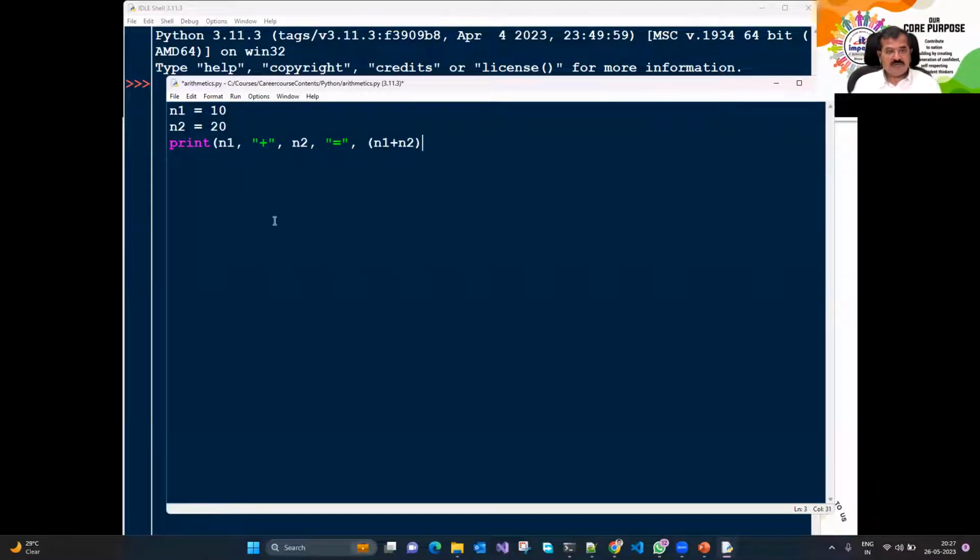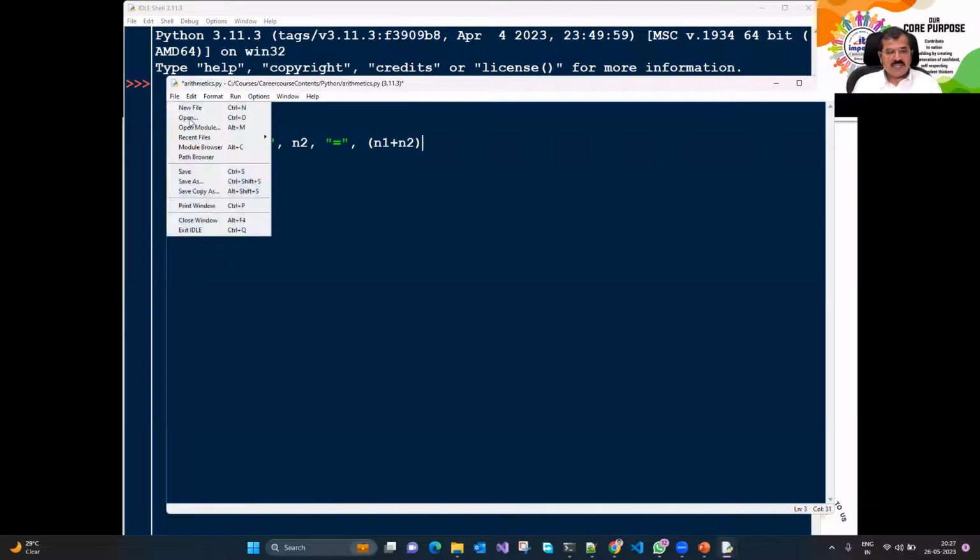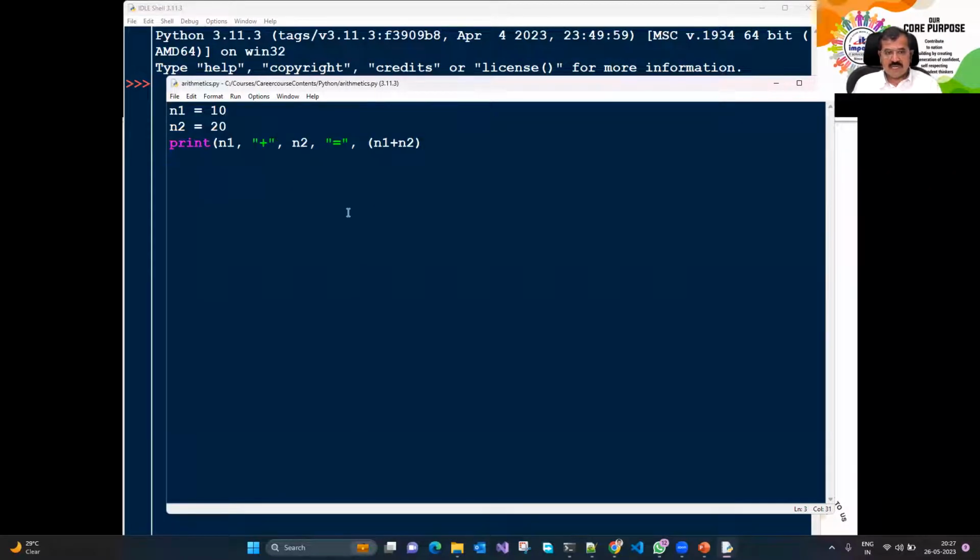Say I have saved this particular file. To save this file, I can go to File and Save, or Control S, and to run it, I can just press F5. Okay, if a bracket is missing, so on this line brackets are missing, let me put a closing bracket.